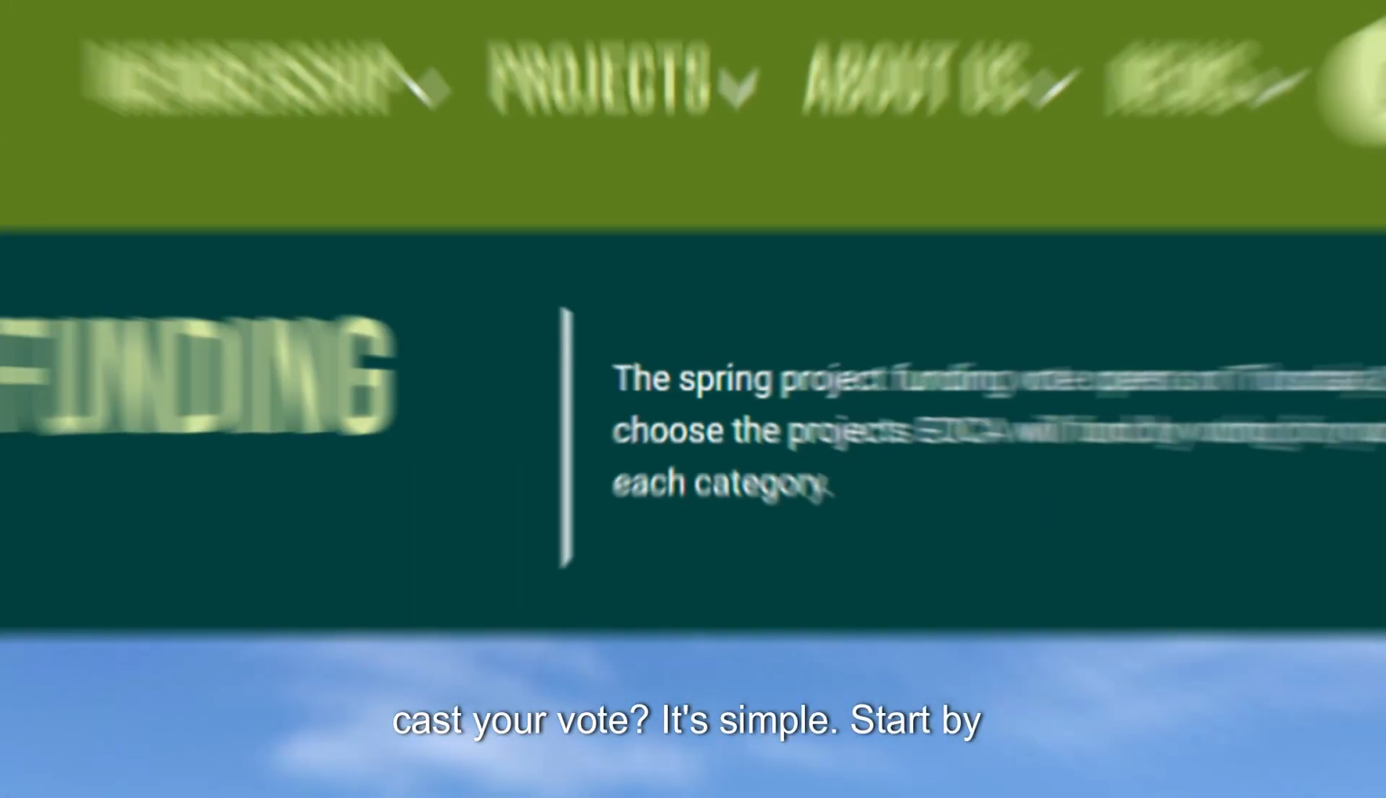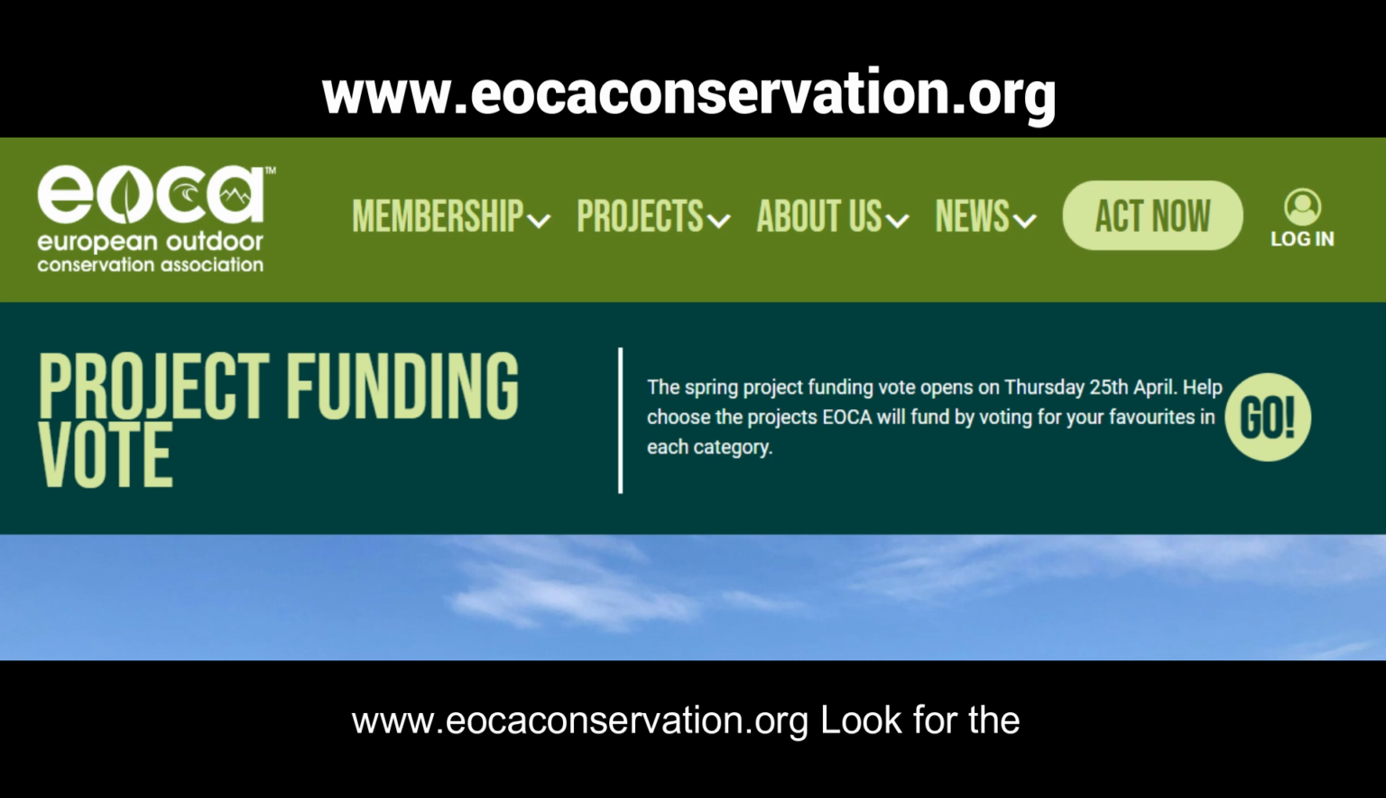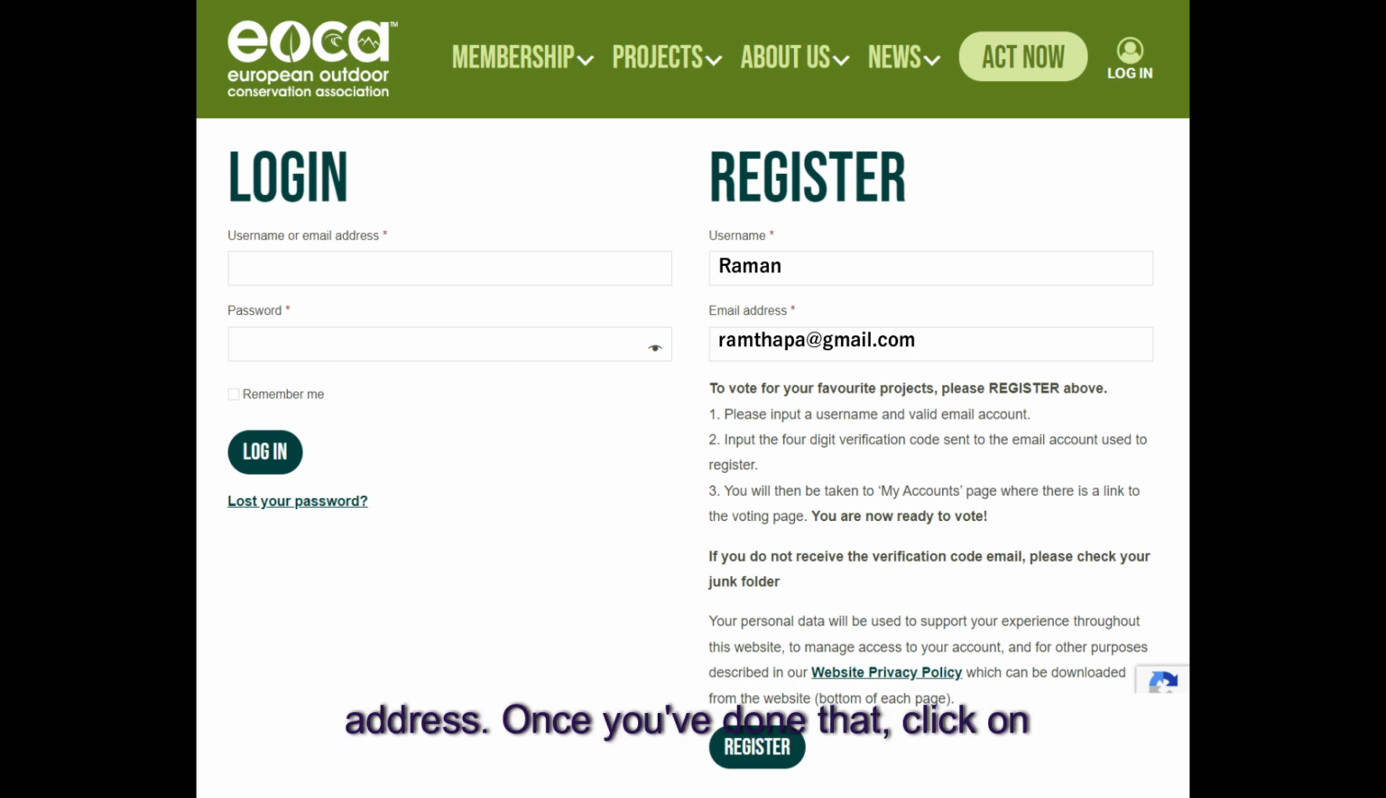It's simple. Start by visiting the EOCA website at www.eocaconservation.org. Look for the login icon in the right top corner of the page. Click on it. Next, navigate to the register side. Here, you'll need to enter a casual username and your valid email address. Once you've done that, click on the register button.